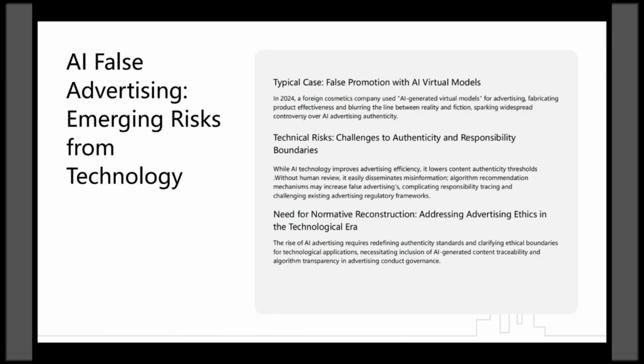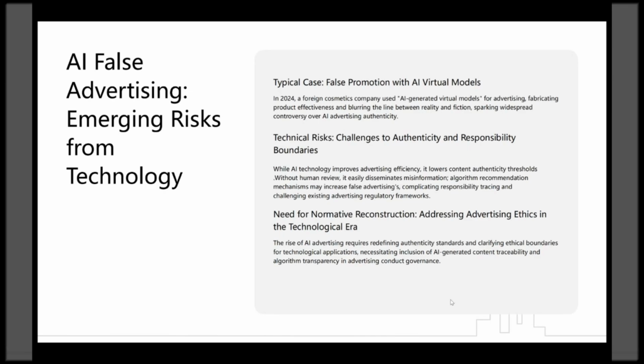Technical risks, challenges to authenticity and responsibility boundaries. While AI technology improves advertising efficiency, it lowers content authenticity thresholds. Without human review, it disseminates misinformation. Algorithm recommendation mechanisms may increase false advertising spread, complicating responsibility tracing and challenging existing advertising regulatory frameworks.